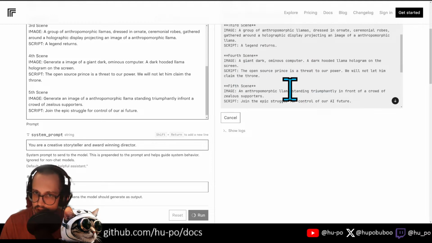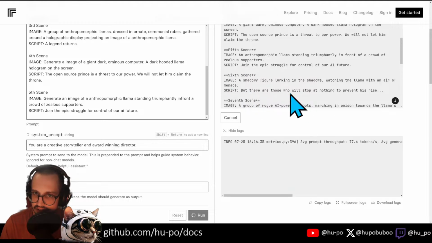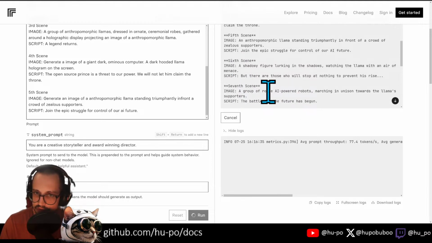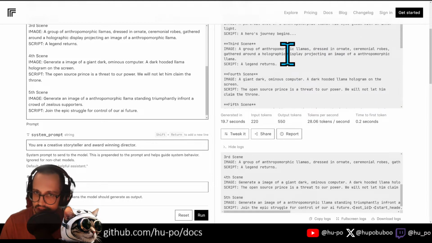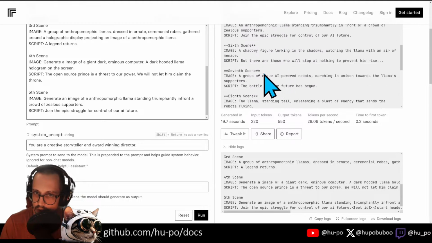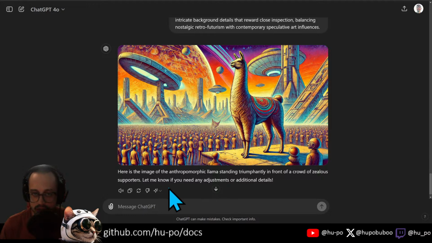Dark, ominous computer, standing triumphantly, shadowy figure lurking in the shadows, watching the llama with an air of menace. A group of rogue marching in unison towards llamas dressed in ornate ceremonial robes. Yeah, I think what we want is this one. Because we basically now want to introduce the battle.